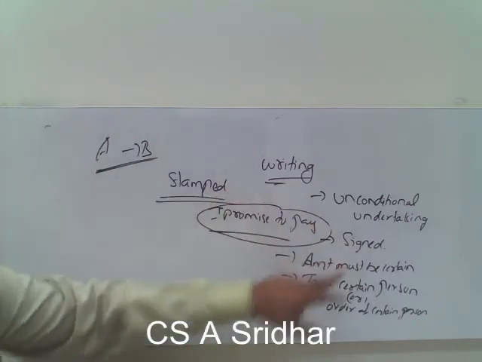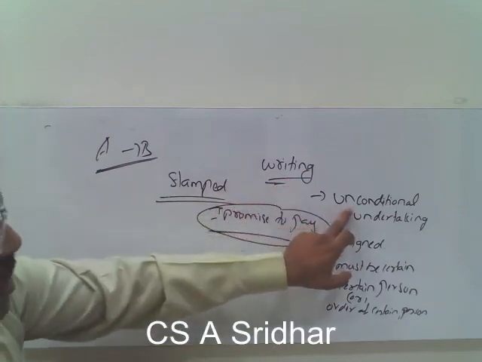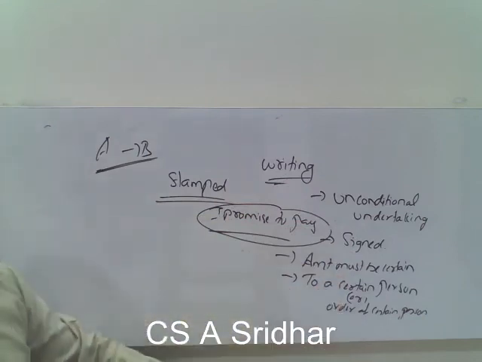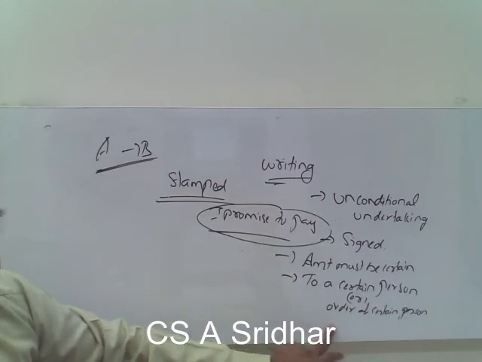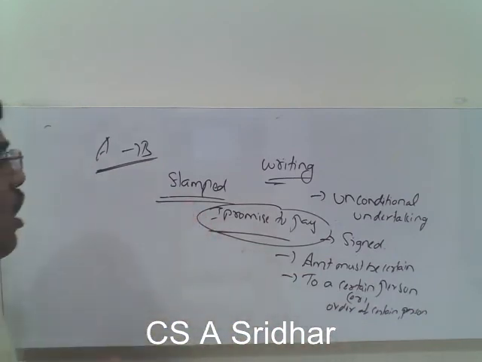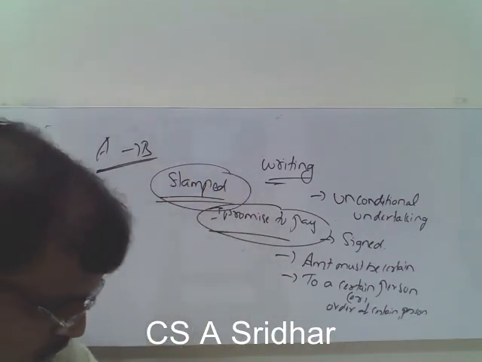So these are all the essentials that have to be satisfied. The promissory note must be in writing. It has to be an unconditional undertaking, and it has to be signed. The amount must be certain, payable to a certain person or the order of a certain person, and it has to be stamped. If it satisfies all these essentials, then it is said to be a promissory note.